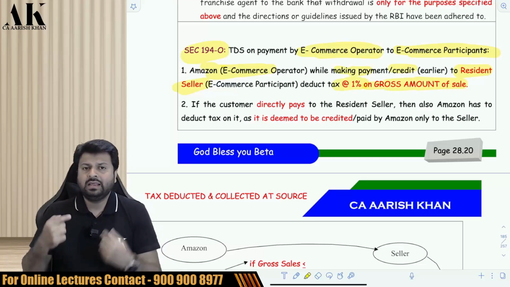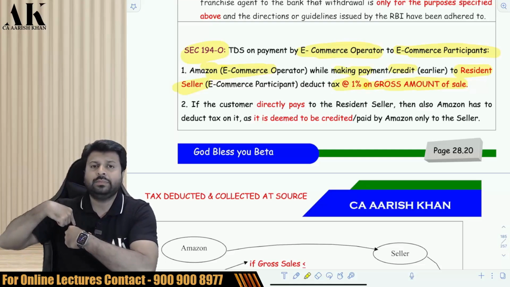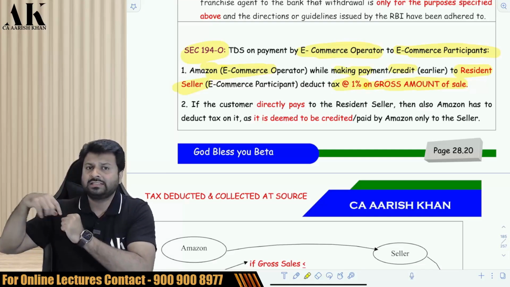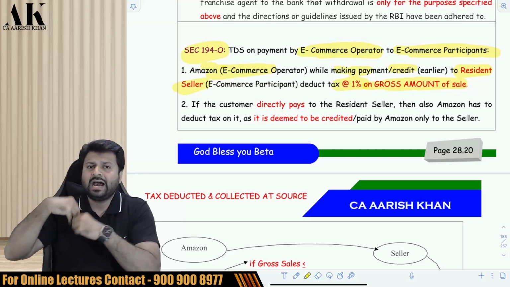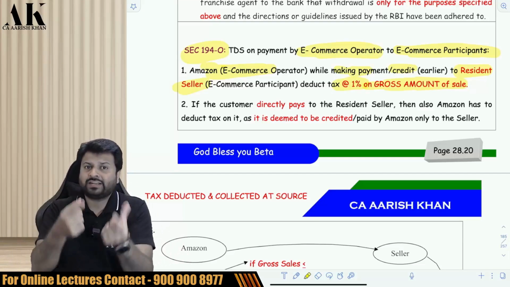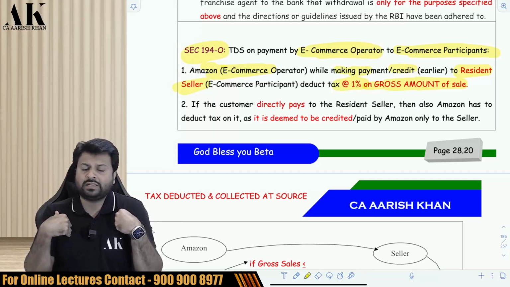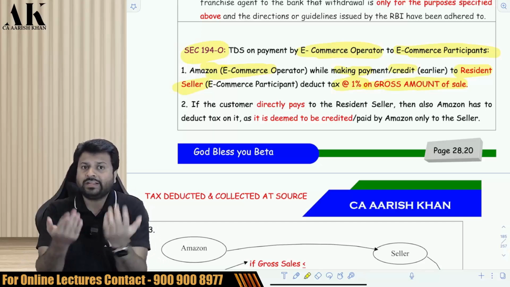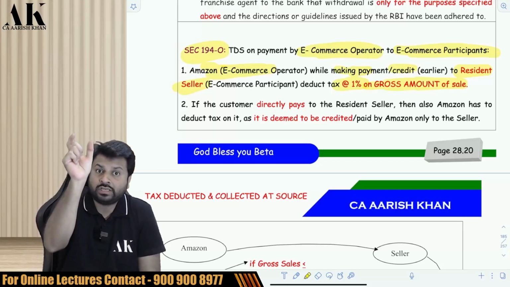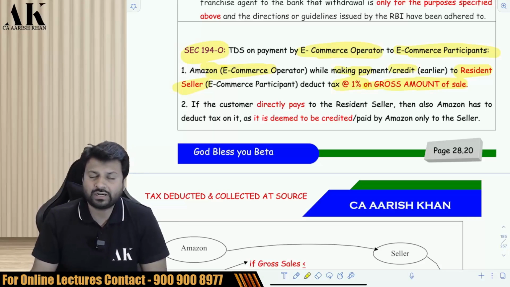For example, I am Amazon and there is a seller and there is a customer over here. Now the customer comes to the Amazon website and orders something, say a 50,000 rupees phone, and then I am going to pay the seller 45,000 rupees after deducting commission. I can deduct the commission, that is my right, because that is something I will definitely take from the seller. But while deducting the TDS, I have to deduct TDS on the gross sale, that is on 50,000 rupees, and not after excluding the commission.